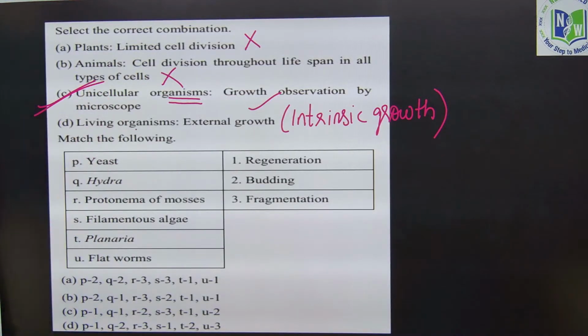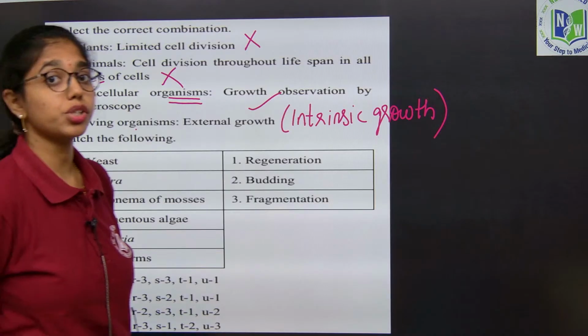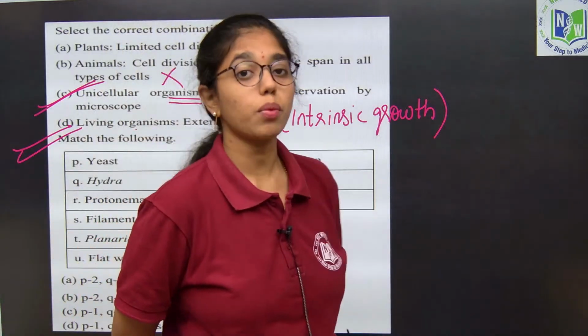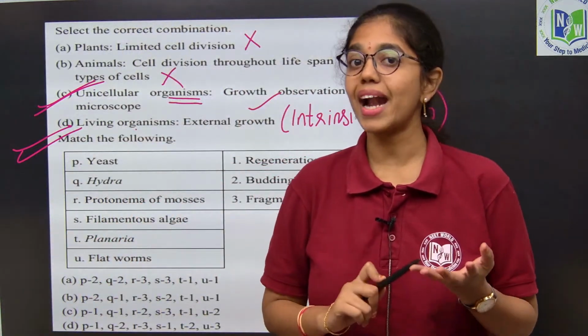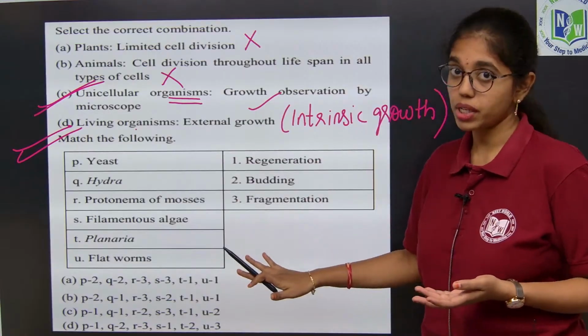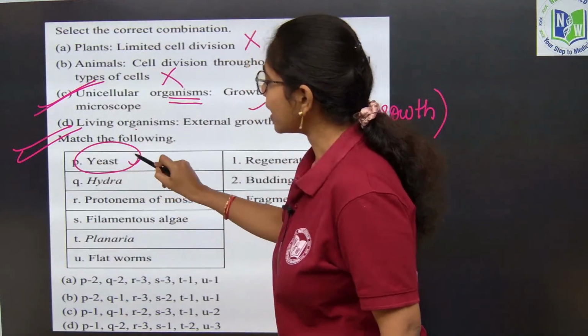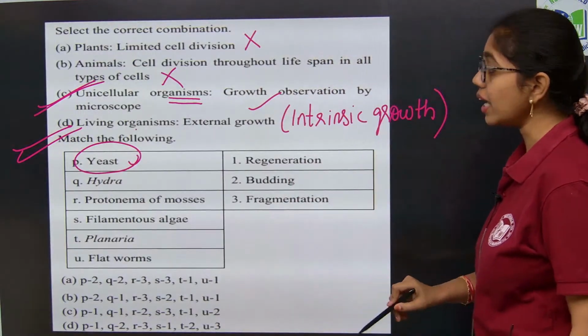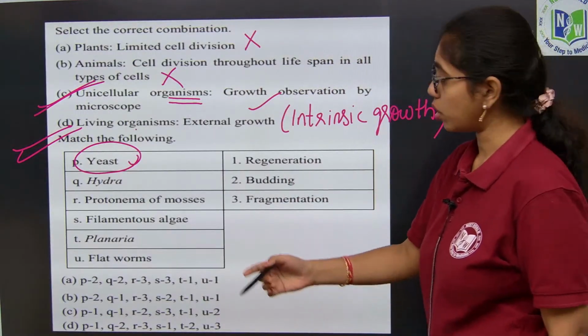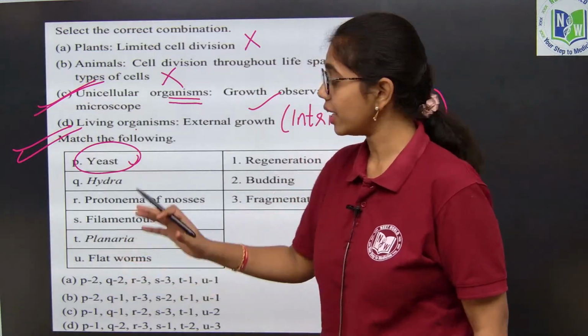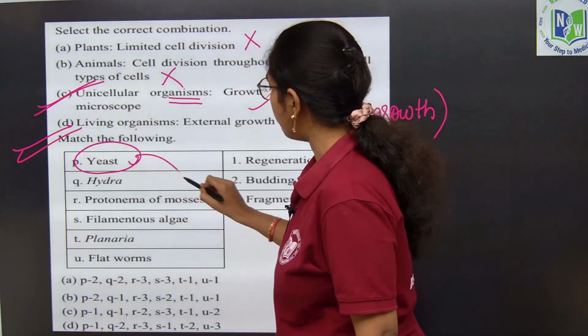Next is a match the following type of question. Continuing with the questions, here is a match the following question. This is about the reproduction types. Quite a few times questions on reproduction and its examples were asked in previous NEET papers. So, here first is yeast, that is Saccharomyces cerevisiae. Yeast will reproduce through what?